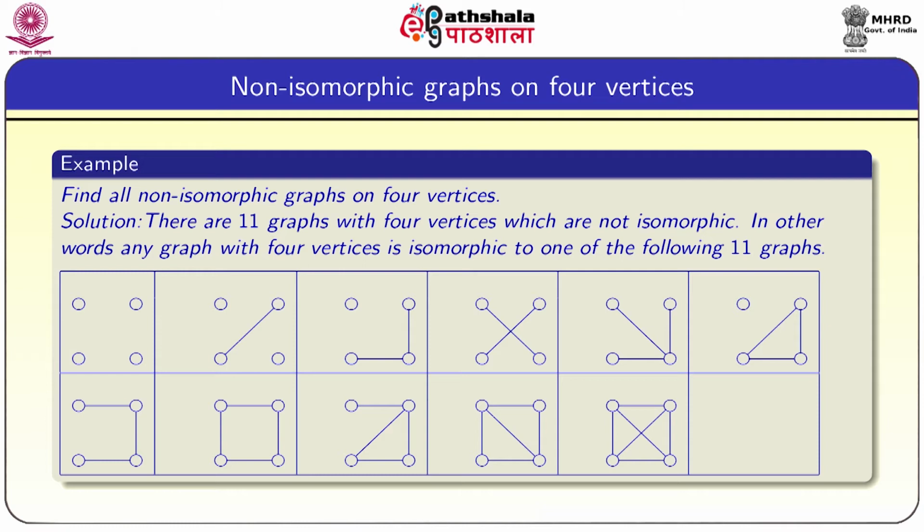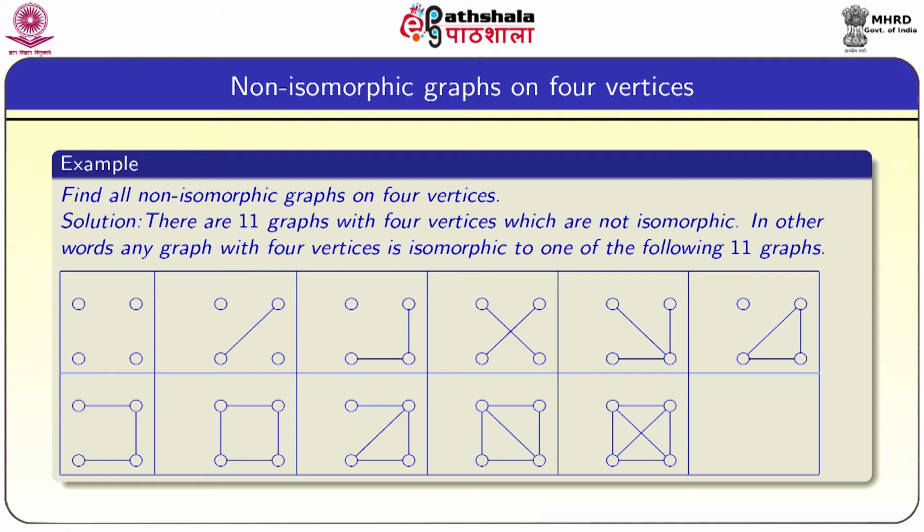Clearly, this first graph is not isomorphic to the second graph. It is easy to see that the second contains an edge. So, clearly these two are not isomorphic. Now, these 3 graphs are not isomorphic. Any 2 I take mutually are not isomorphic, simply because the number of edges itself says that no 2 of them are isomorphic.